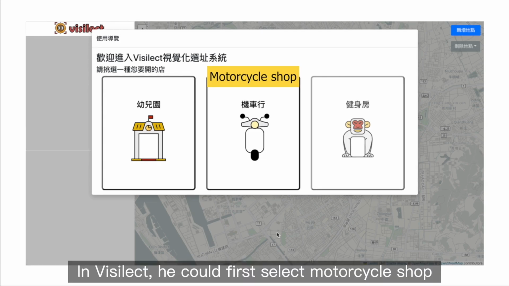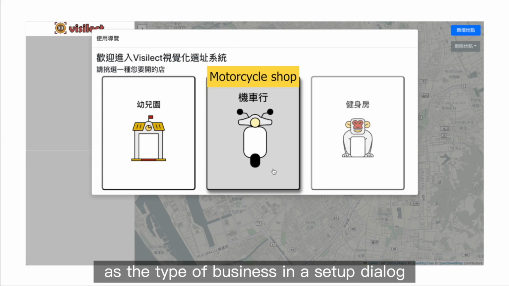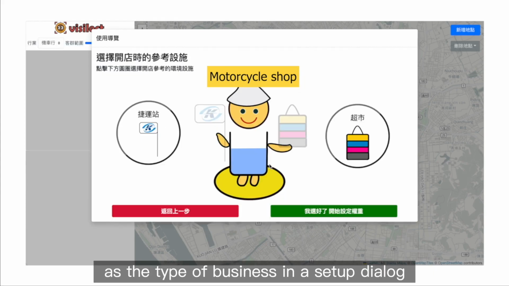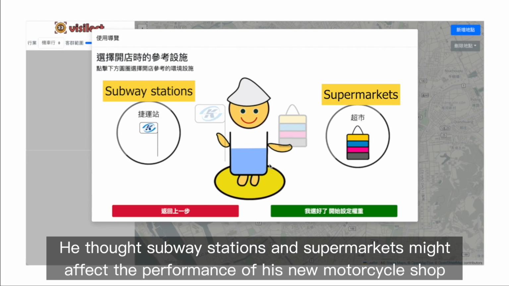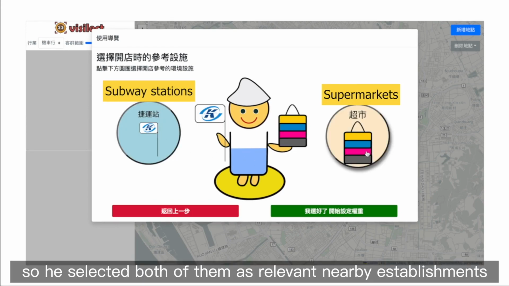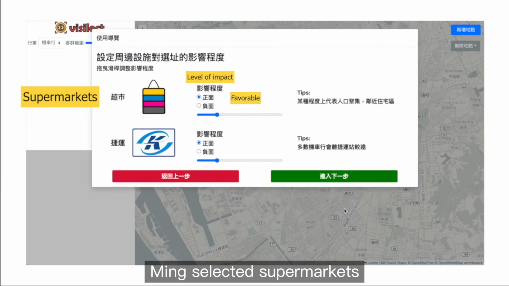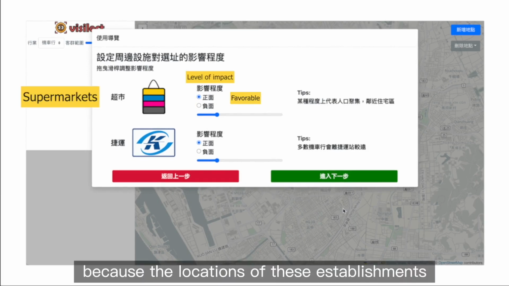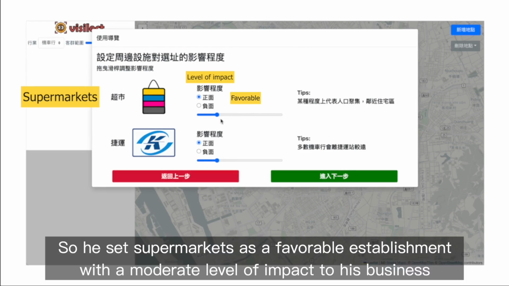In Visilect, he could first select motorcycle shop as the type of business in a setup dialog. He thought subway stations and supermarkets might affect the performance of his new motorcycle shop, so he selected both of them as relevant nearby establishments. Min selected supermarkets because the locations of these establishments are typically near populated residential areas, which is where his potential customers are. So he set supermarkets as a favorable establishment with a moderate level of impact to his business.